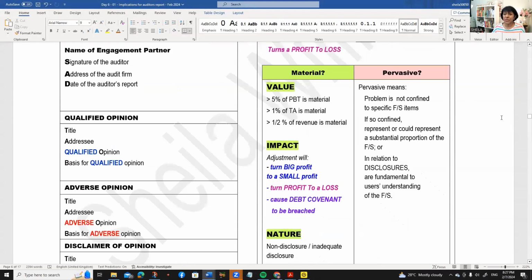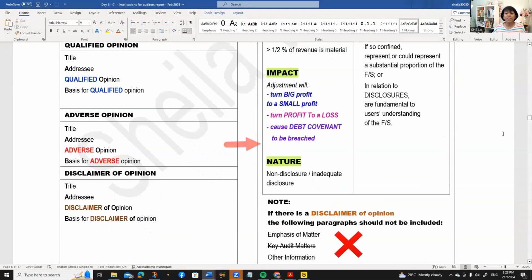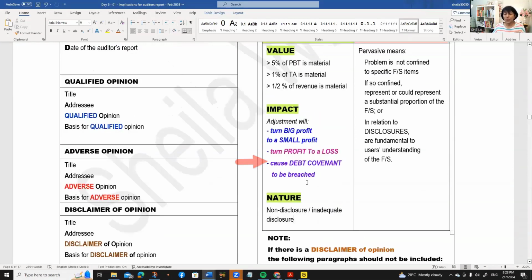Materiality can be assessed three ways: material by dollar value, by impact, and by its very nature. So value is dollar value, and we're going to calculate a percentage. This is green materiality, linked to ISA 450.